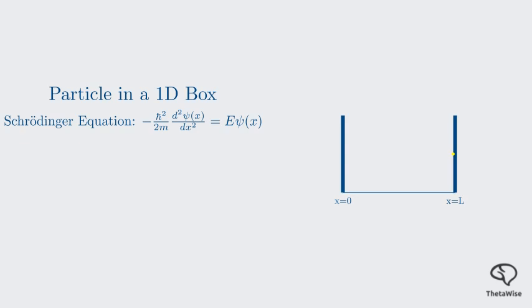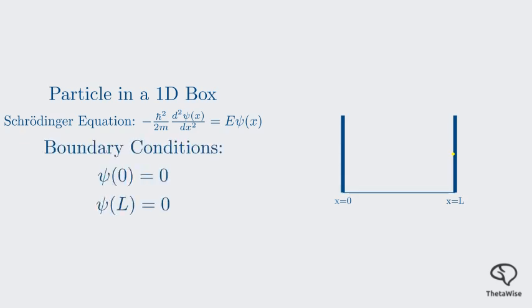Because the walls are infinitely high, the particle cannot exist outside the box. This means the probability of finding the particle at the walls must be zero. Therefore, the wave function psi must be zero at x equals 0 and x equals L. So we have two conditions, psi of 0 equals 0 and psi of L equals 0.